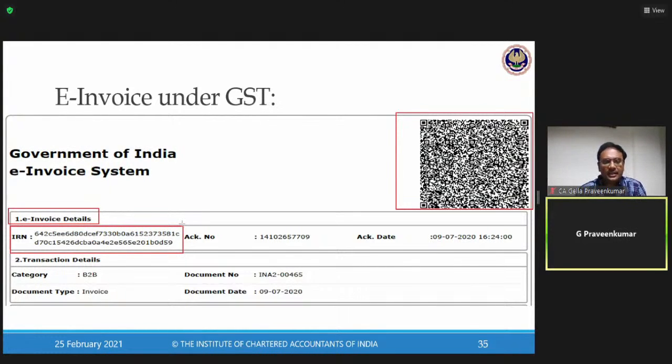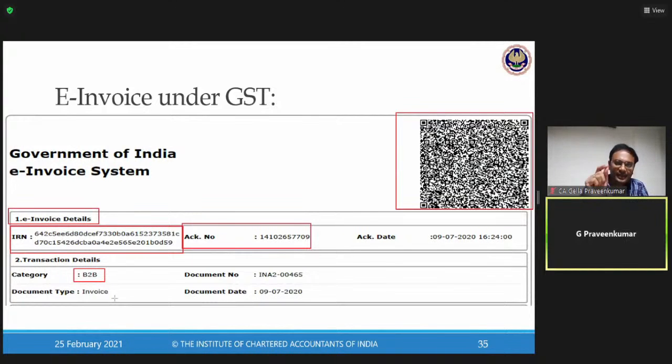Now, this gives me an acknowledgement number. That means when I have filed this data to the government portal, what date this acknowledgement with this IRN has been generated. Now, this invoice, what is the category? Is it B2B? Is it export? Please write down in your working note.